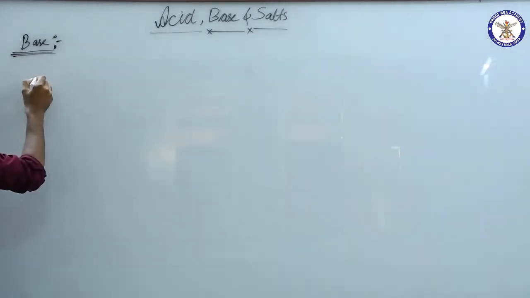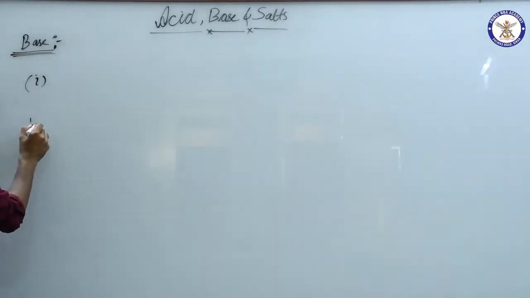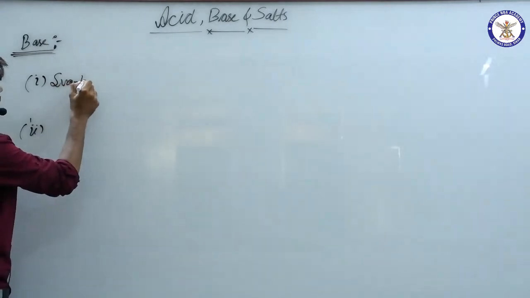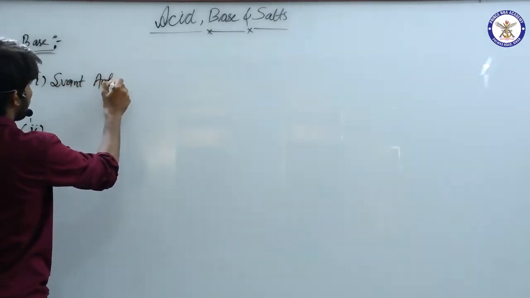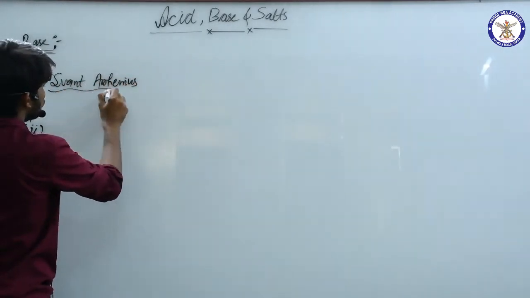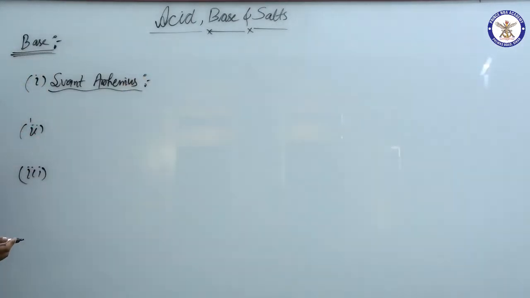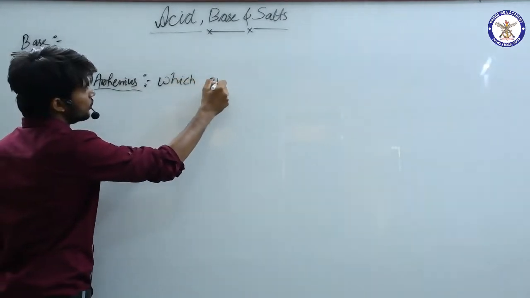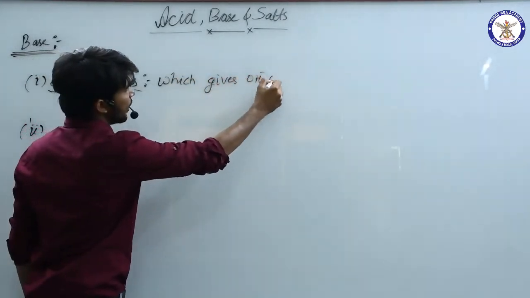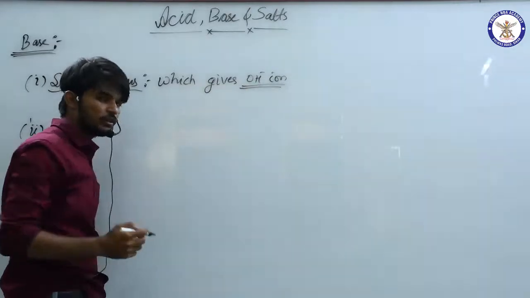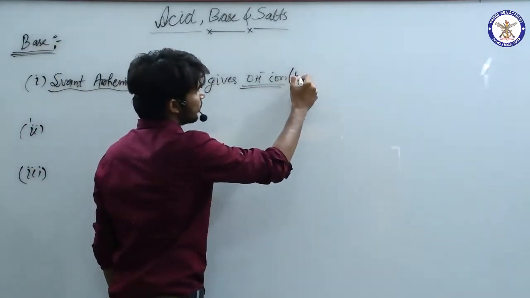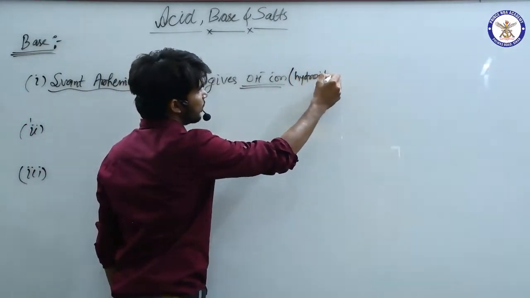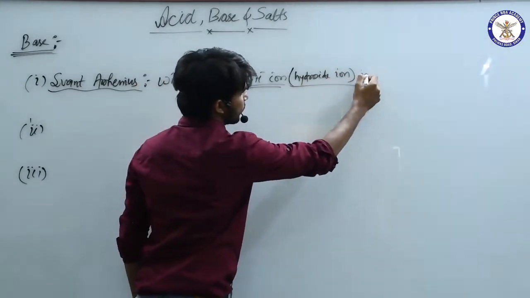Again we will see three definitions of base according to three scientists. The first one is Svante Arrhenius. According to Svante Arrhenius, bases are those which give OH negative ions, that is hydroxide ions, in water.